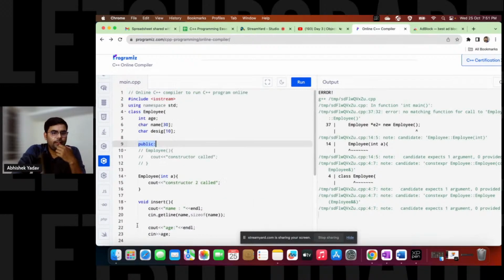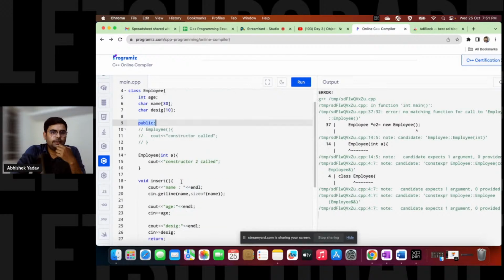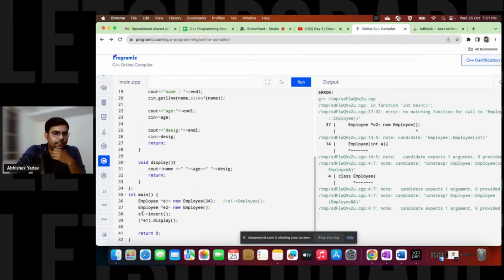And there are two ways to use the dynamic object. There are two ways to call or use the data members and member functions for the dynamic object, that is using the arrow operator and by dereferencing it, right? Yes. Okay, great.